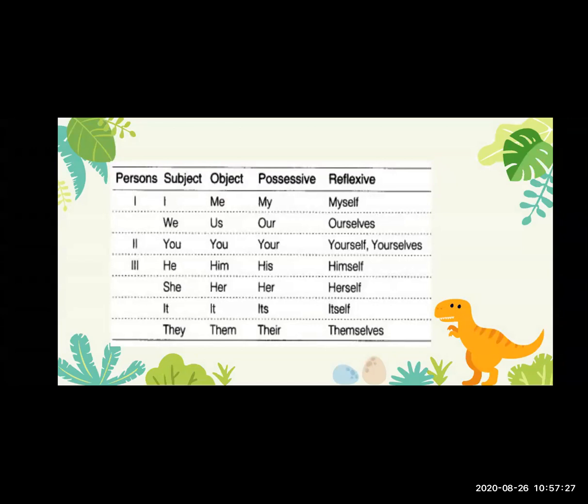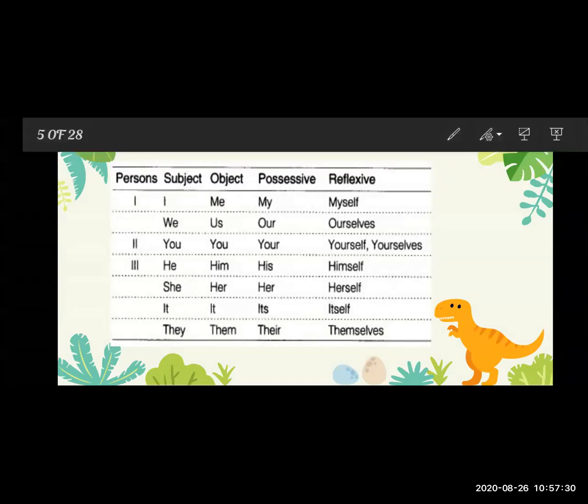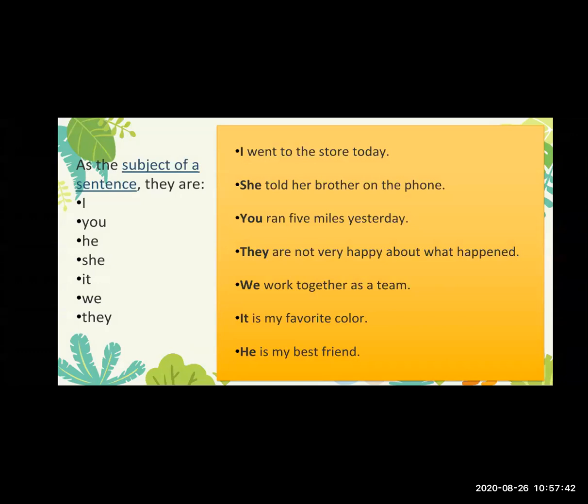You know that I, we, you, he, she, it, they. These are the subjective pronouns. So, what is a subjective pronoun? Subjective pronouns are pronouns which work as the subject in a sentence. As the subject of a sentence, they work in the sentence. That is the subjective pronoun.